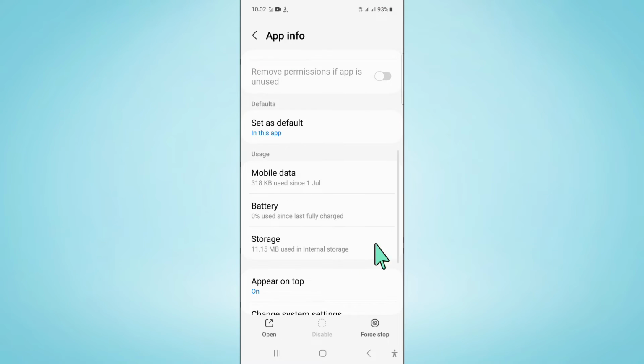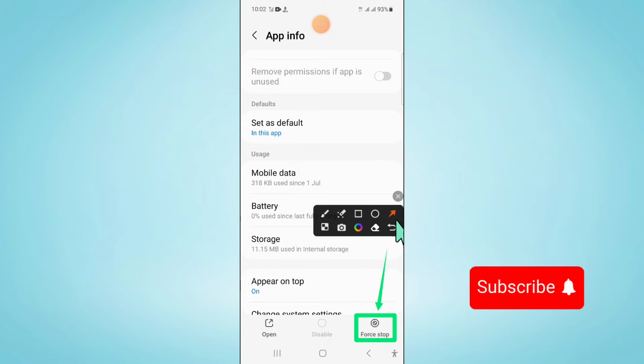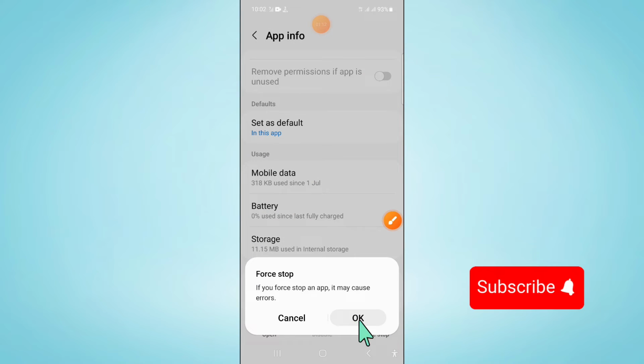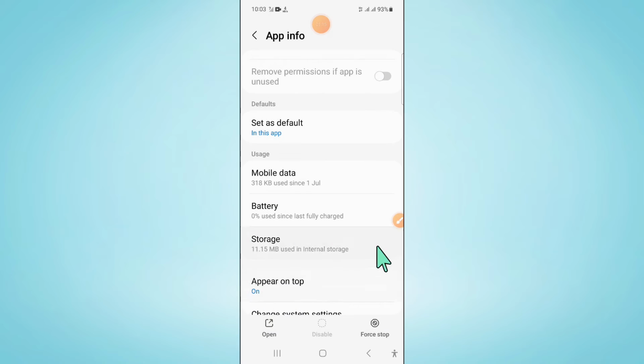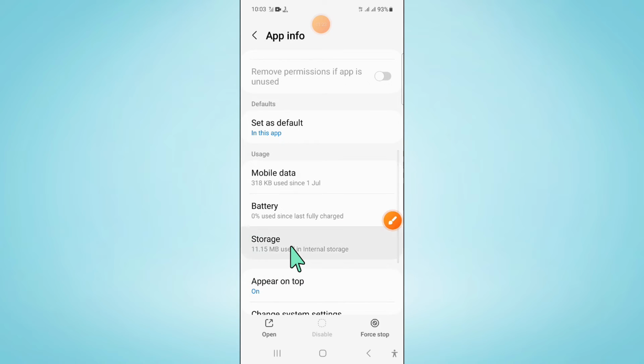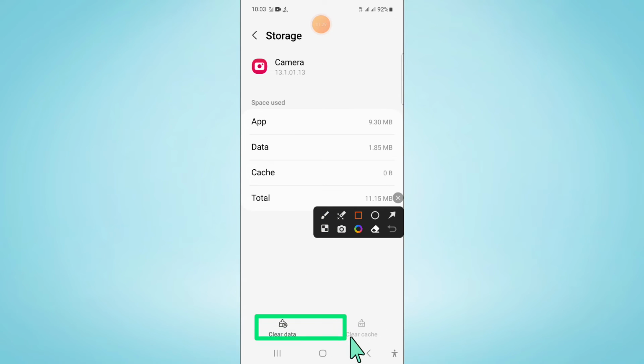and after opening camera, click on force stop and then click on OK to confirm, and after that click on storage. Now in storage, clear the app data and cache memory of camera app.